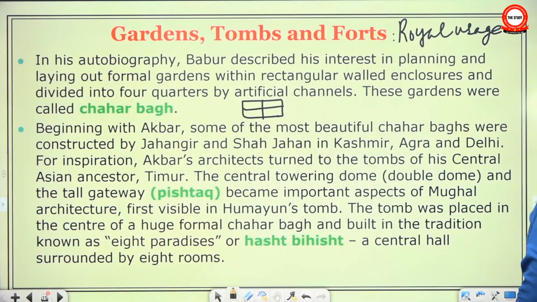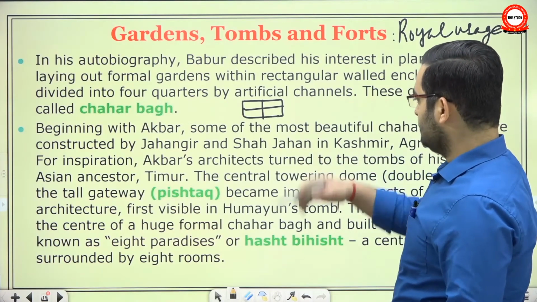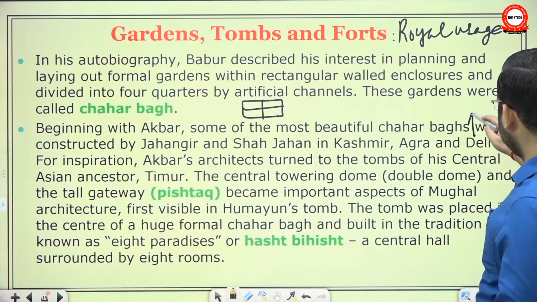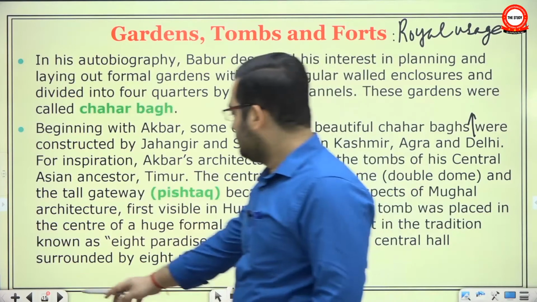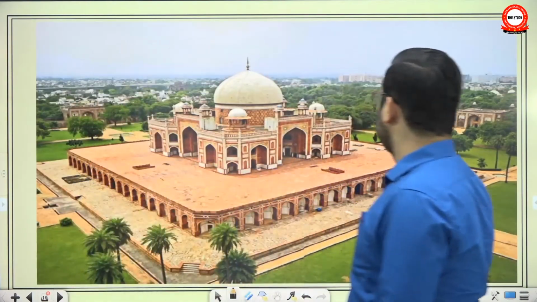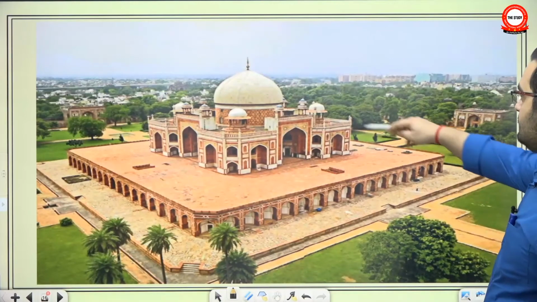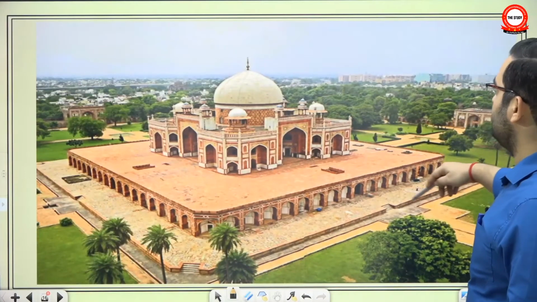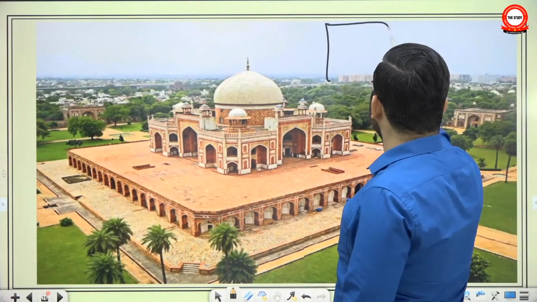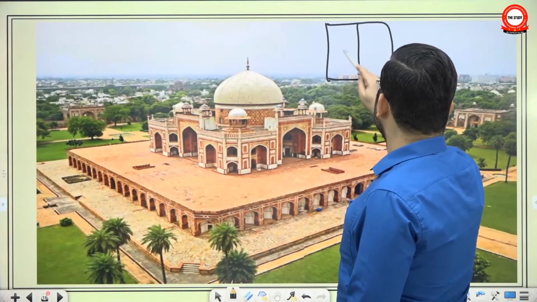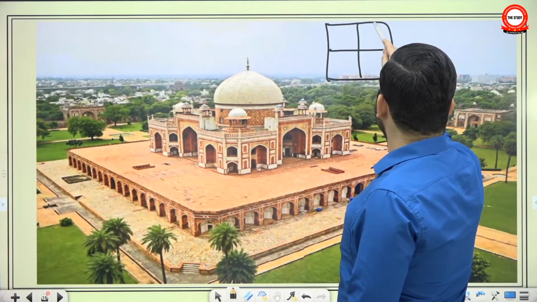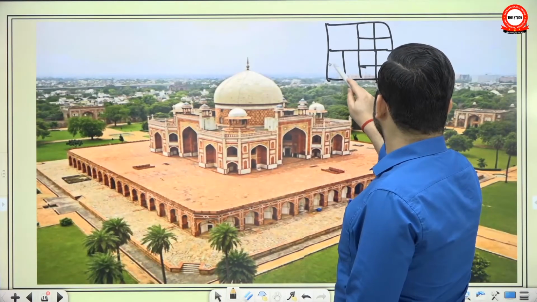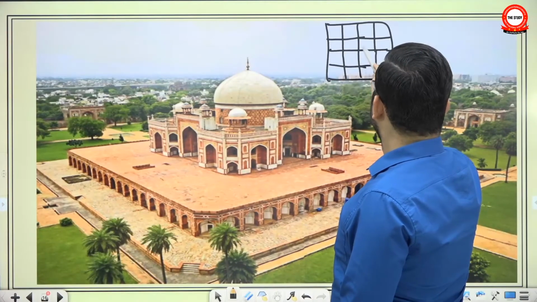Beginning with Akbar, some of the most beautiful char baghs were constructed by Jahangir and Shah Jahan in Kashmir, Agra and Delhi. For example, in Delhi, you have Humayun's tomb, which is in char bagh style. Look, this is Humayun's tomb, it's in the center, and you can see it's in char bagh form. And in fact, even each part is further subdivided. Earlier ones were simple char baghs, 4 parts. But gradually they developed, and each part was also divided into 4 parts. So you have almost 16 parts.